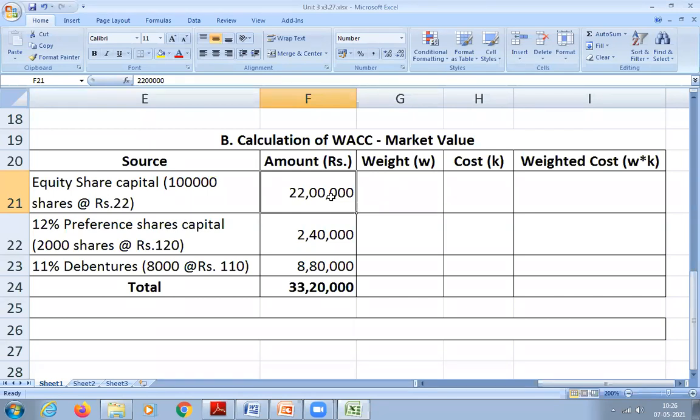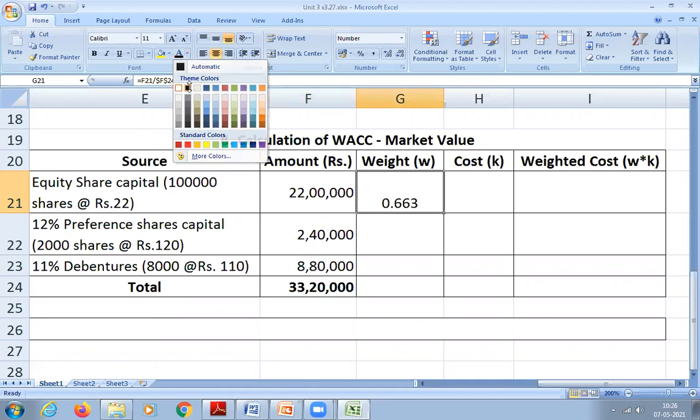So please ask me. So for equity share capital, I need to calculate. Take the equity share capital divided by total capital. Total capital is 33,20,000. So divide 22 lakhs by 33 lakhs 20,000. How much you'll get? 0.663.